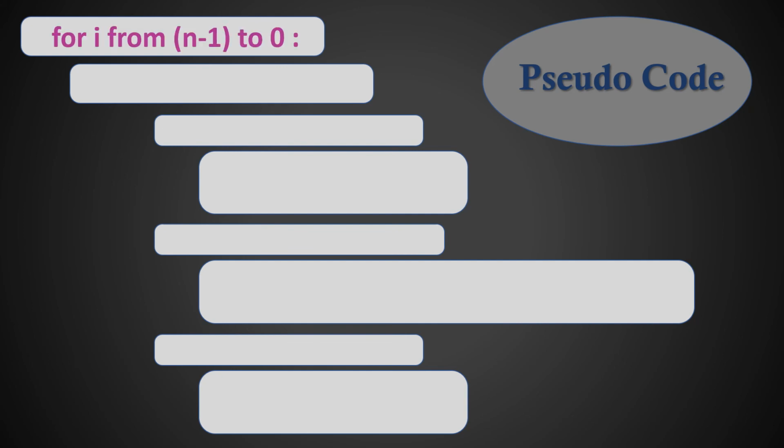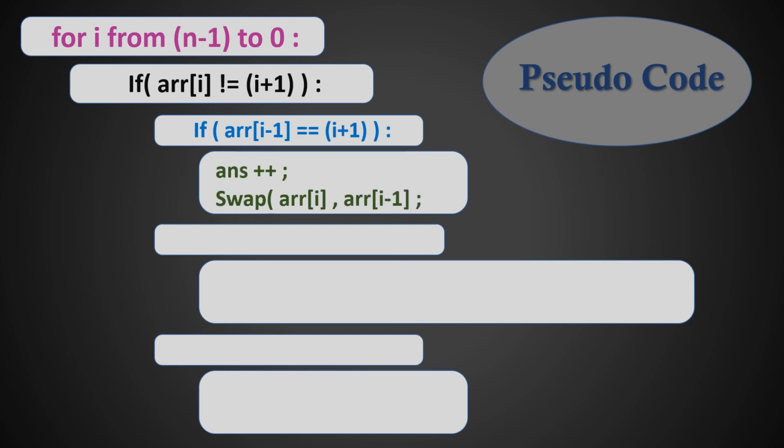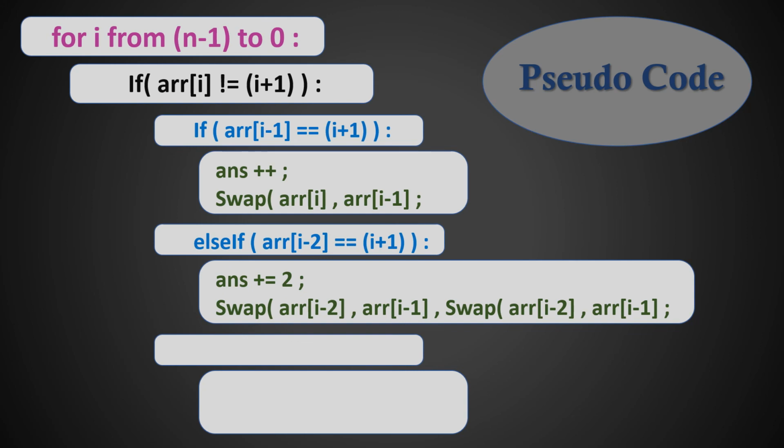Run a loop from the last element to the first element. For each element, check if the element is present at its original position or not. If not, then check position i-1. If present, then increment the answer by 1 and swap the values. If not present at i-1, then check position i-2. If present, then increment the answer by 2 and swap the values as shown. If the person is not present at any of these positions, then the answer is "Too chaotic" and break the loop.